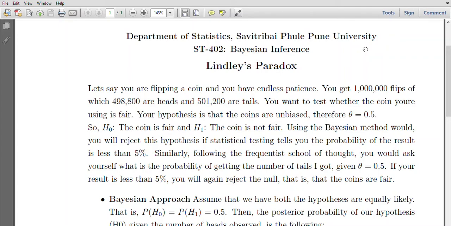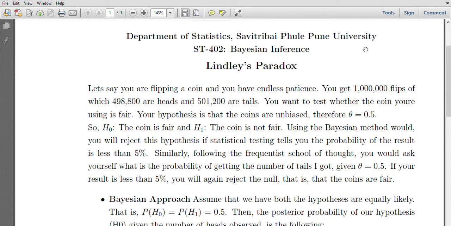Here is a very interesting application of Bayesian inference. So we have a coin and we have infinite patience to toss the coin. Suppose the coin is tossed 10 lakh times, out of which 4,98,800 times we got head and the rest of the times we got tail. We are interested in the hypothesis that theta is 0.5, where theta is the probability of getting a head